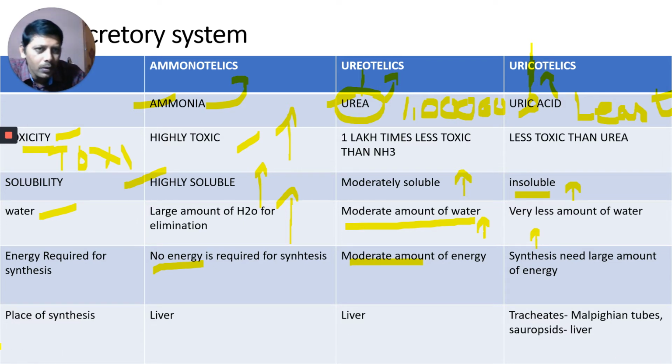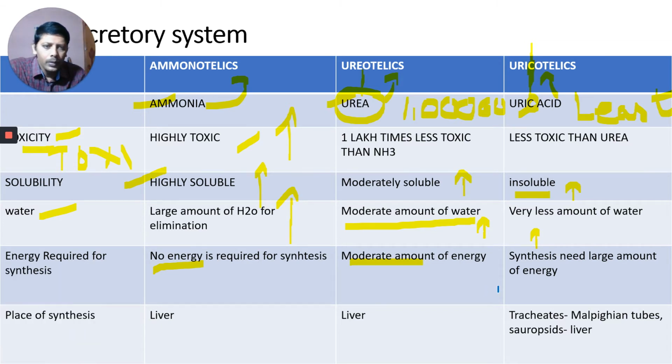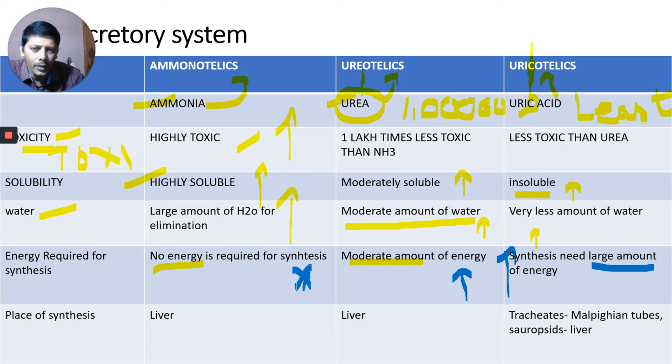For the synthesis of uric acid, a large amount of energy is required. Large arrow here, smaller arrow here, and no energy required here.